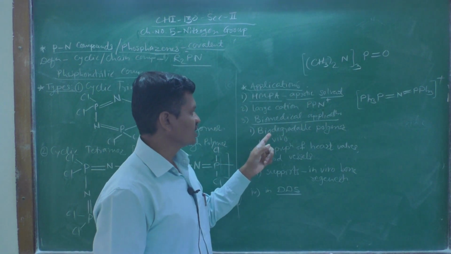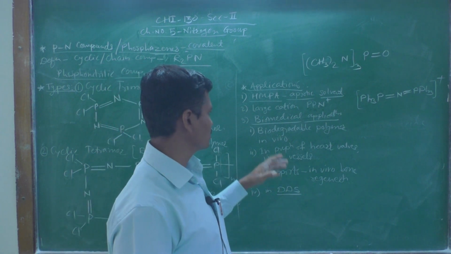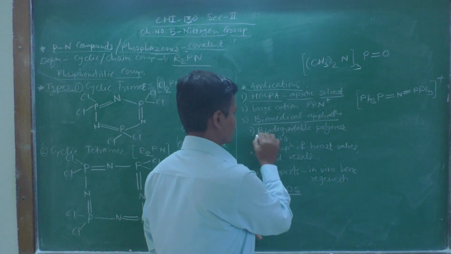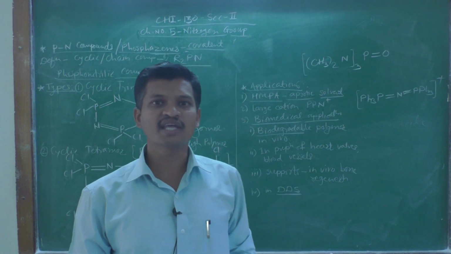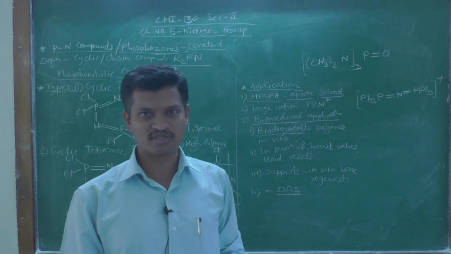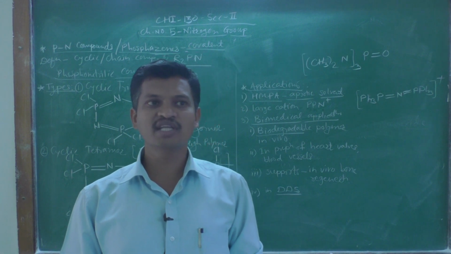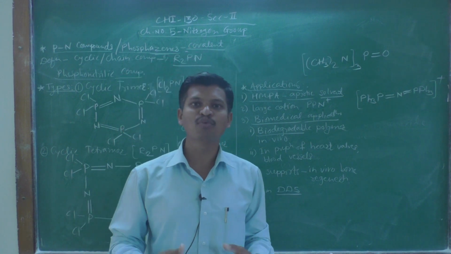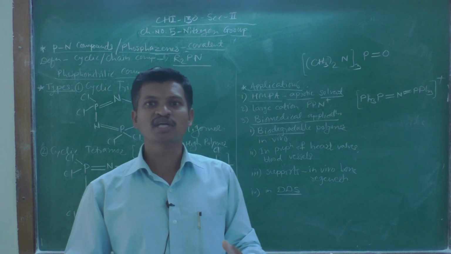First, all the polymers made from these phosphazene molecules are biodegradable in nature. They are degraded to harmless byproducts, degraded biologically, and do not produce any harmful side products. That is why they can be used in the human body.